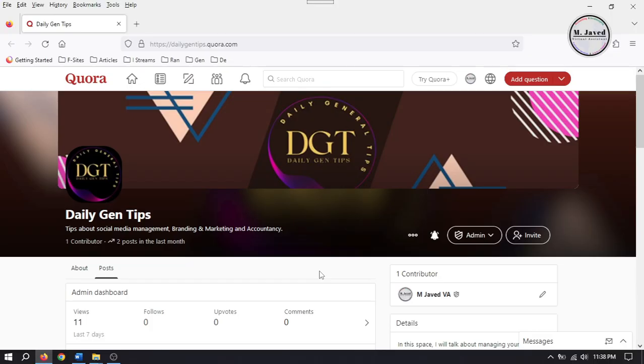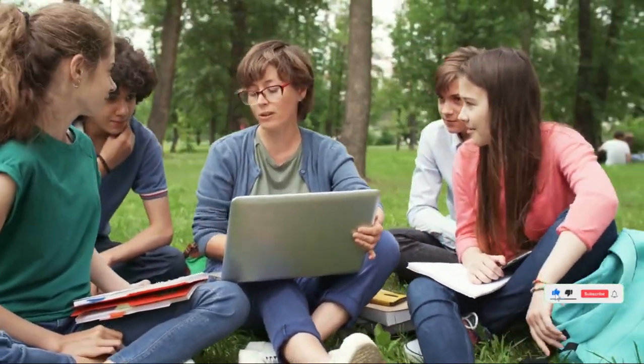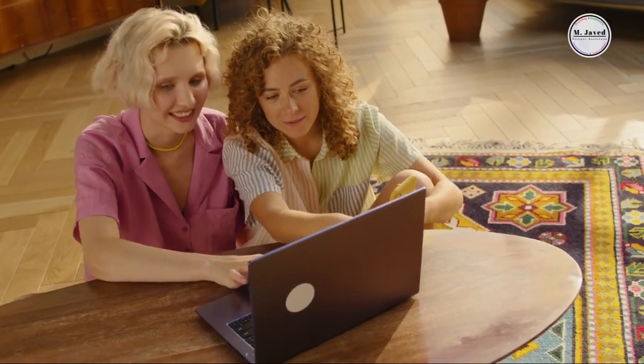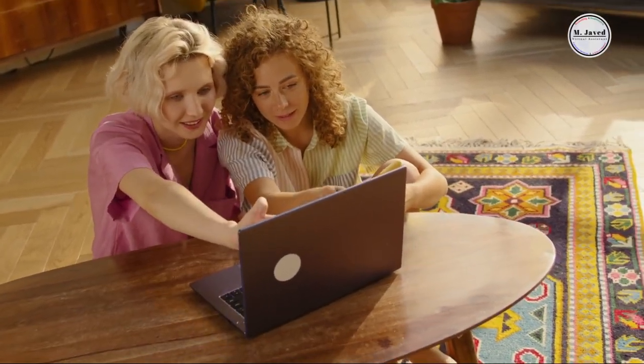Hey guys, this is mjavedva with another tutorial on how you can check whether Quora monetization is available in your country or not. Well, we know that Quora is a question answer platform where people post their questions and get answers. And those who answer the questions and share their insights can receive compensation for their knowledge.